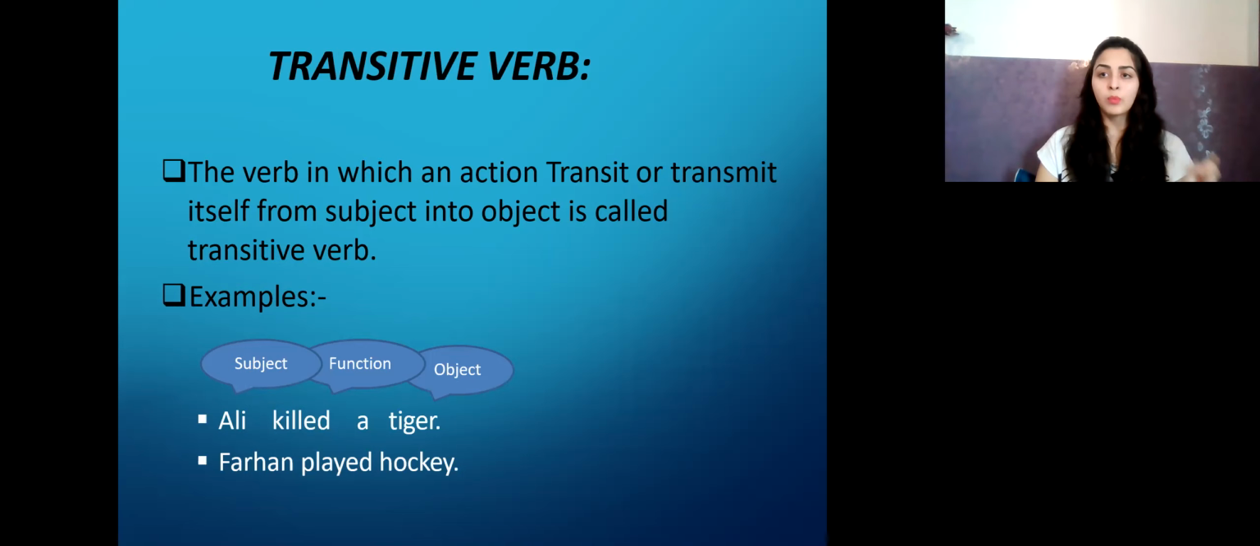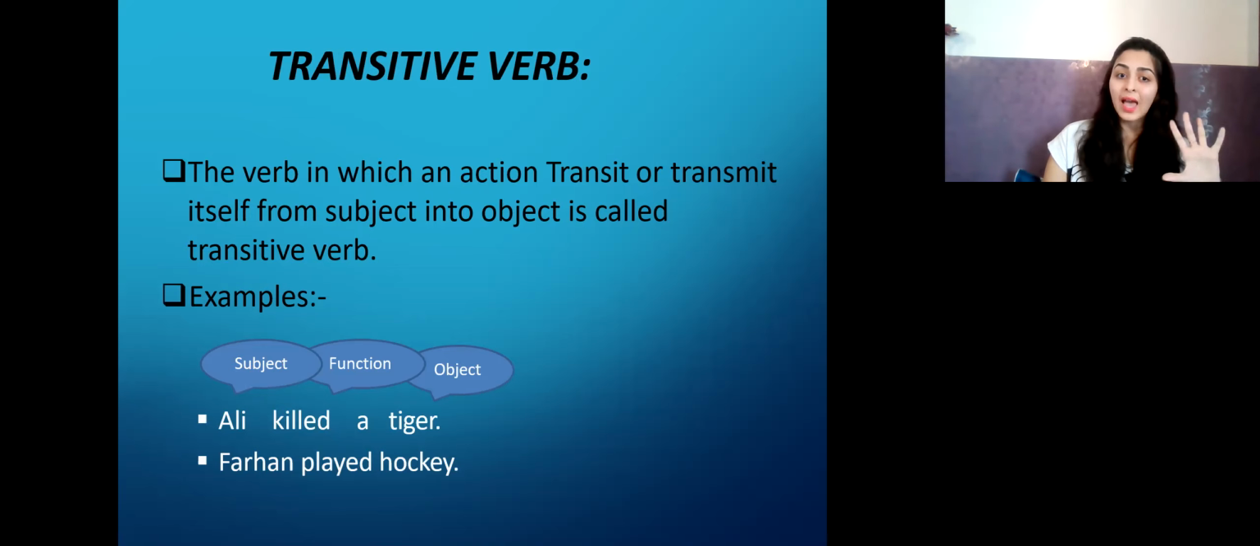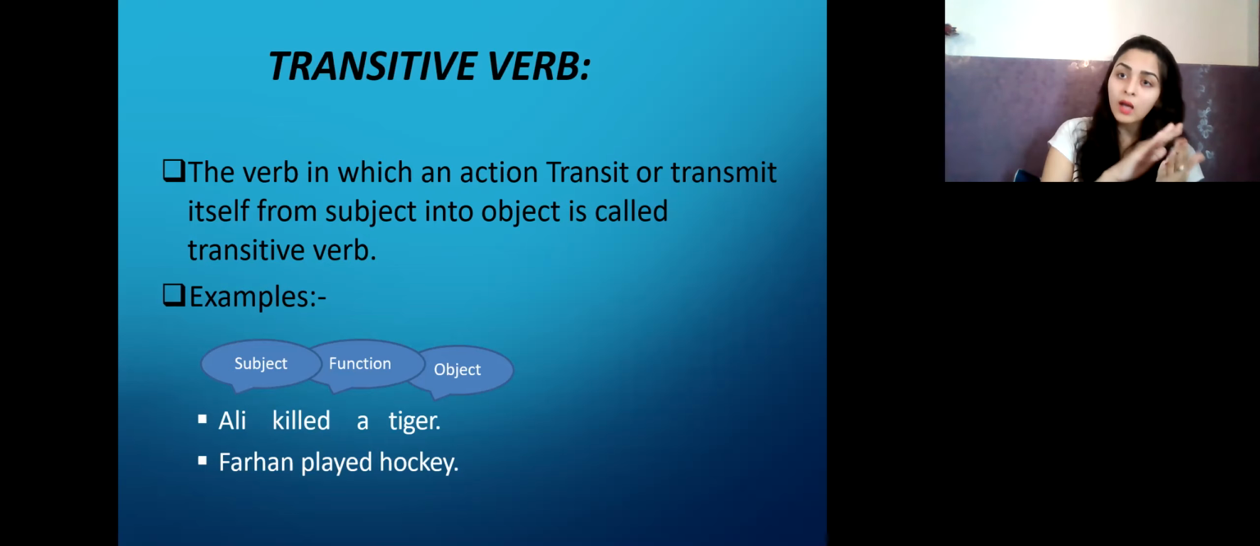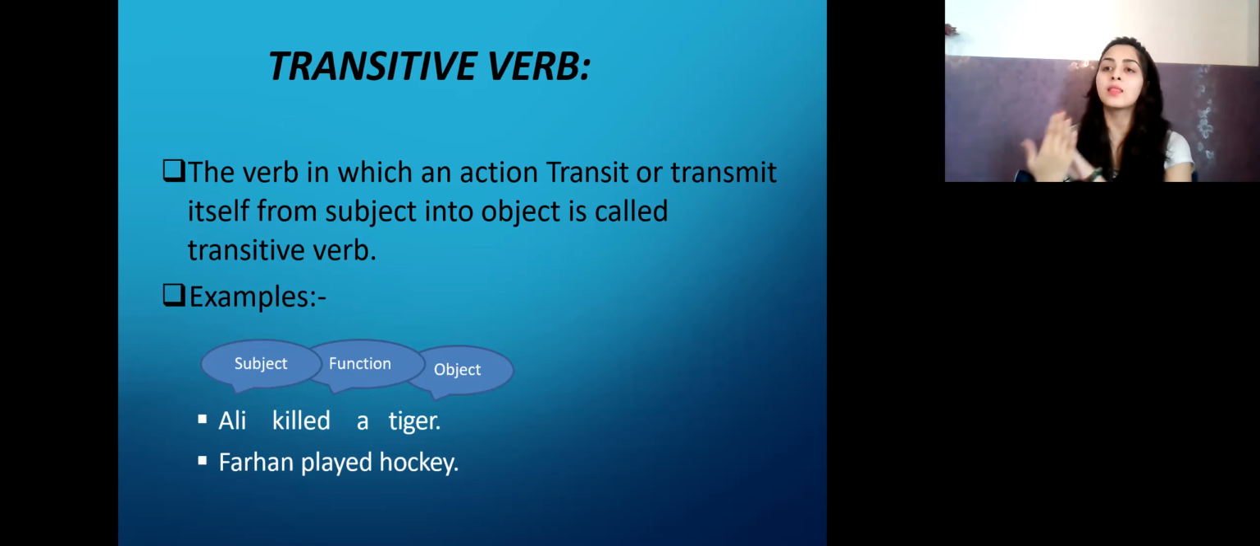Farhan. So the boy Farhan is the main subject. And what's the object? That's hockey. So you can see the verb is actually changing the subject into an object. You saw that? That's why it's called transitive. It's transmitting from the subject to the object. Farhan played is the verb in the middle, and then you can see the object after that. That's why it's known as transitive verbs.